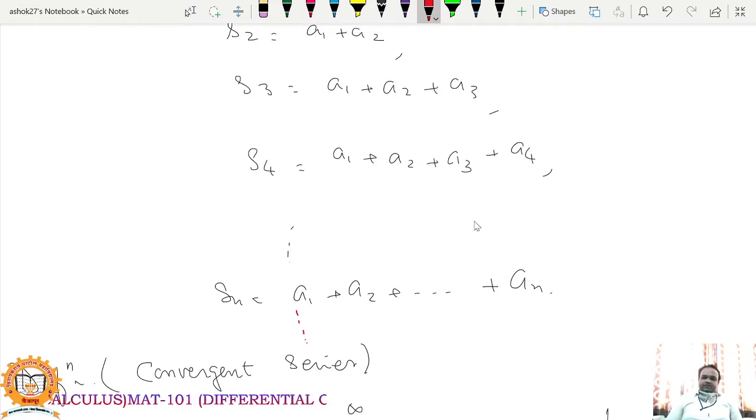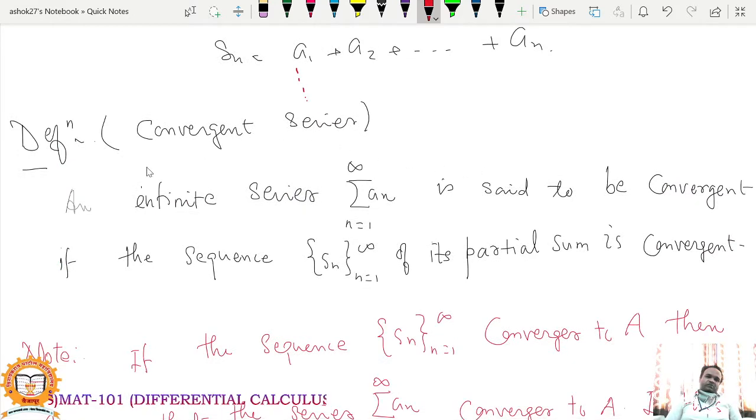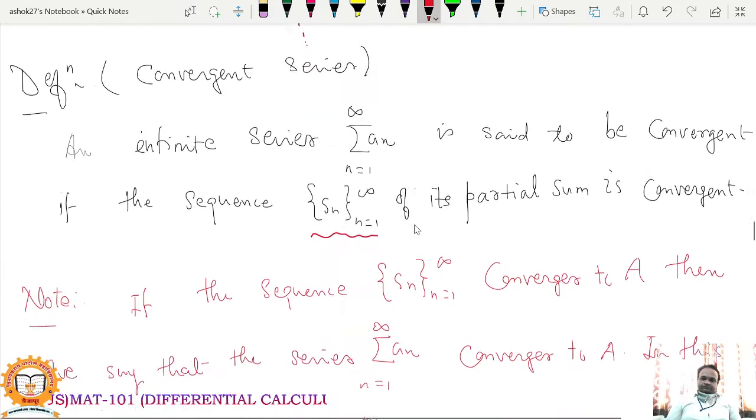So what is a convergent series? It is very important. An infinite series summation an is said to be convergent if the sequence Sn of its partial sums is convergent. So convergence of a series is nothing but convergence of a sequence.